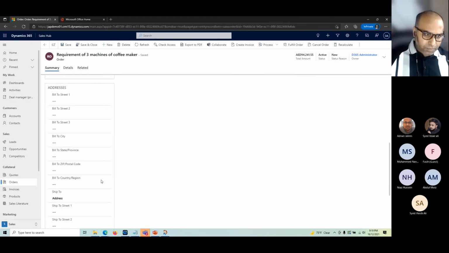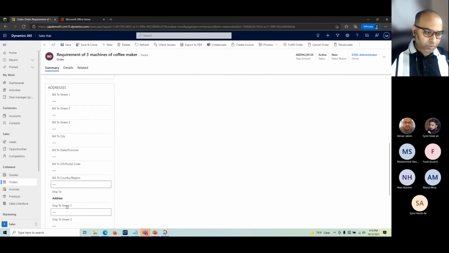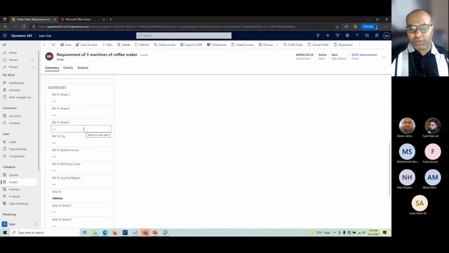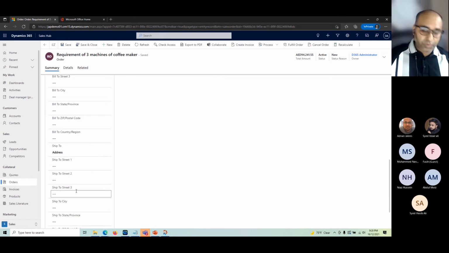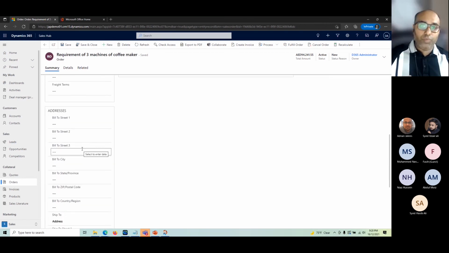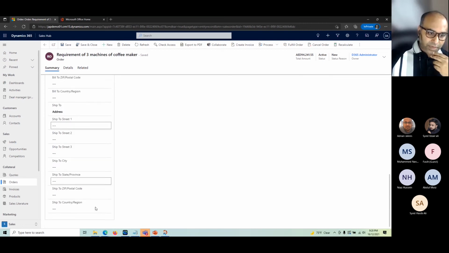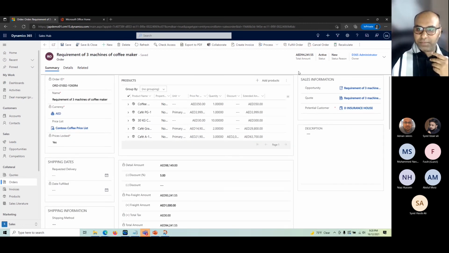So we have two kinds of address. One is bill to and another is ship to. It is possible that we use the same address for both purposes. Bill to is your invoicing address where you send your bill or receipt, and we can have the same ship to address also. But in some cases, let's say we are shipping to our customer's warehouse or a particular branch, so the address is different, but we are sending the invoice to their head office. In that case we can choose a different one. One way is to manually enter this information right here, but another way is we click on the lookup address.